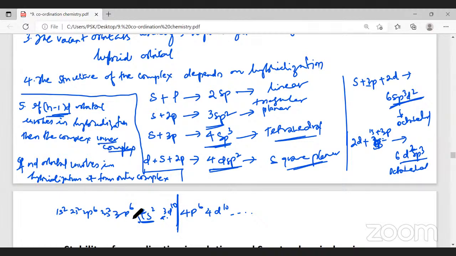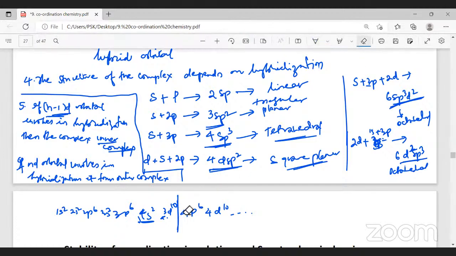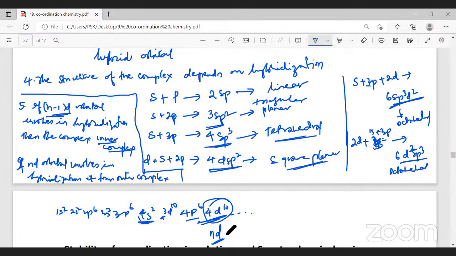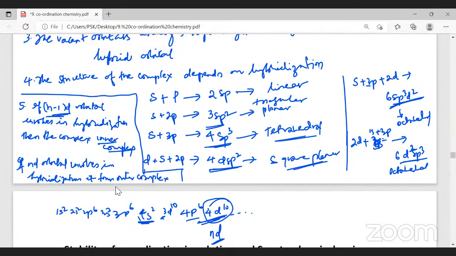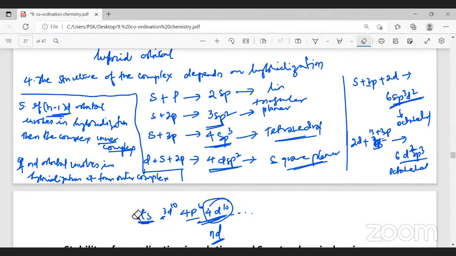Now, when I say nd orbital, instead of that restriction, if the 4d orbitals are taking part in the hybridization, the outermost orbit is what? 4. And in that, the 4d electrons are involved in hybridization. So n is the outermost orbit. If the outermost 4d electrons are taking part, then it is called an outer complex. Did you understand the difference between n-1 d and nd?